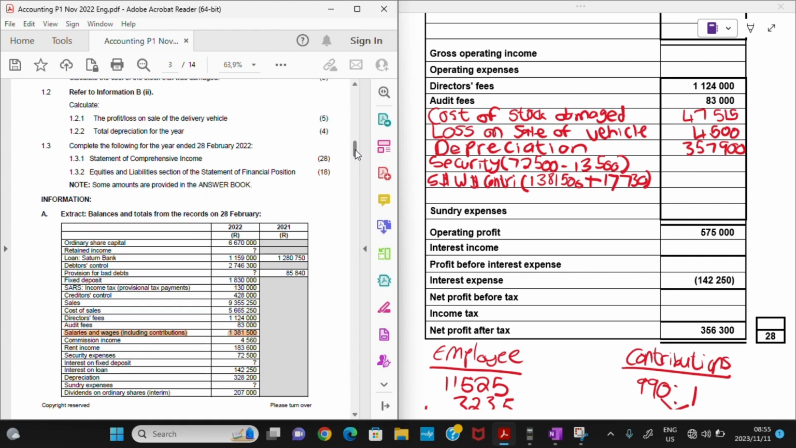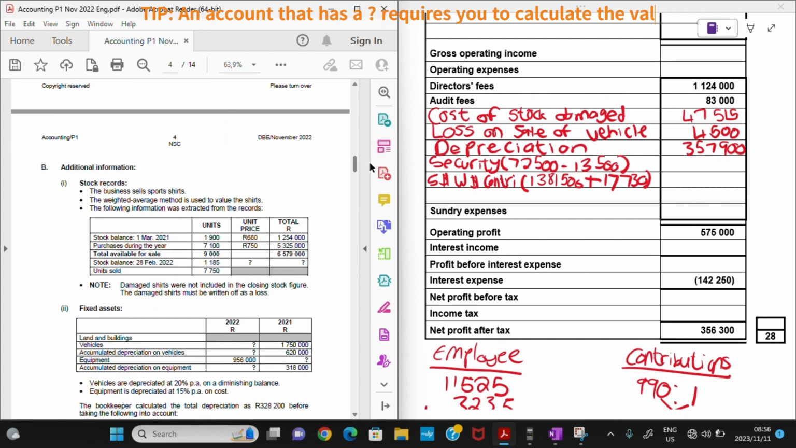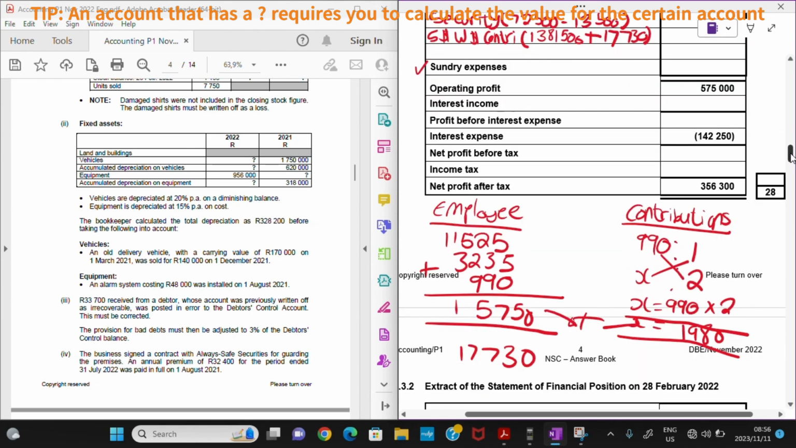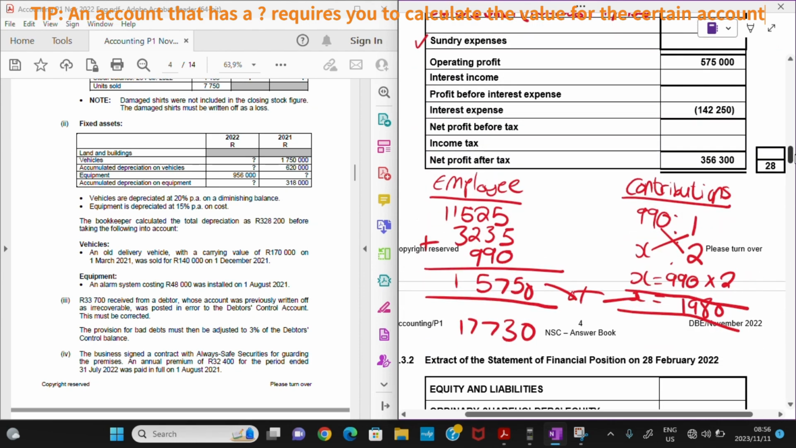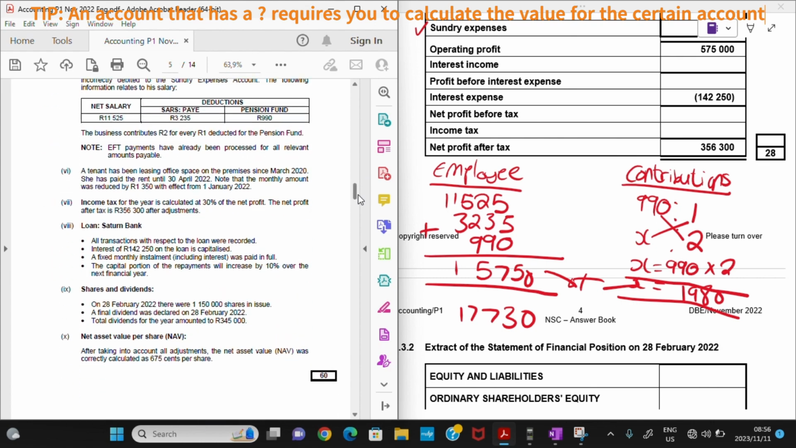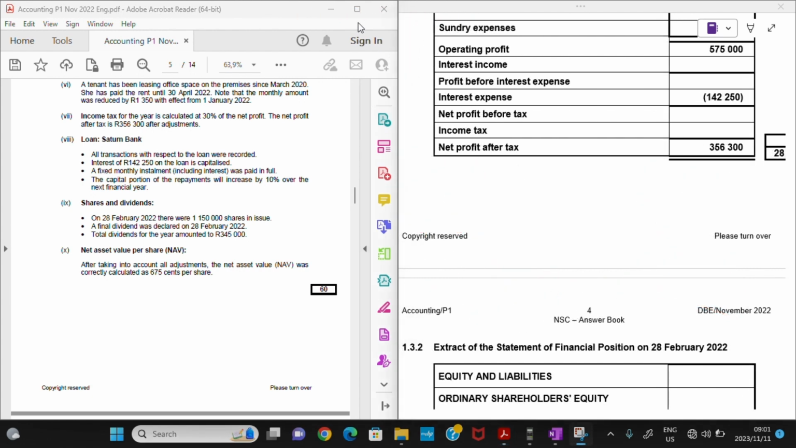Let's look at our sundry expenses, if it's included here. For sundry expenses, we have a question mark. If we have a question mark, nine times out of ten, it means the sundry expenses is a balancing figure. So if it's a balancing figure, we will just continue and leave it the way it is. Number 6.